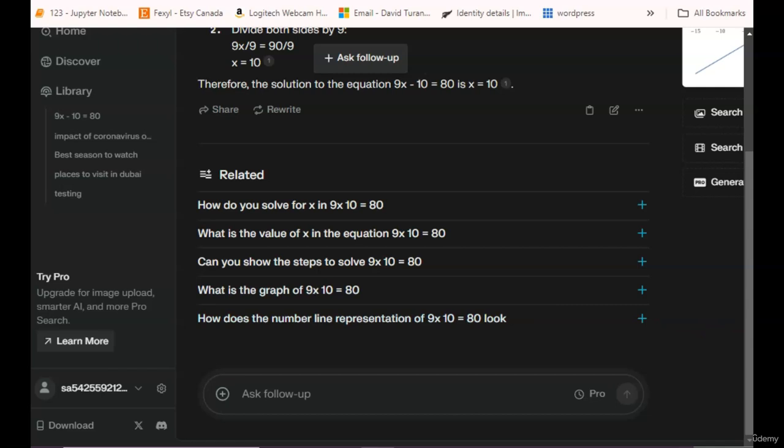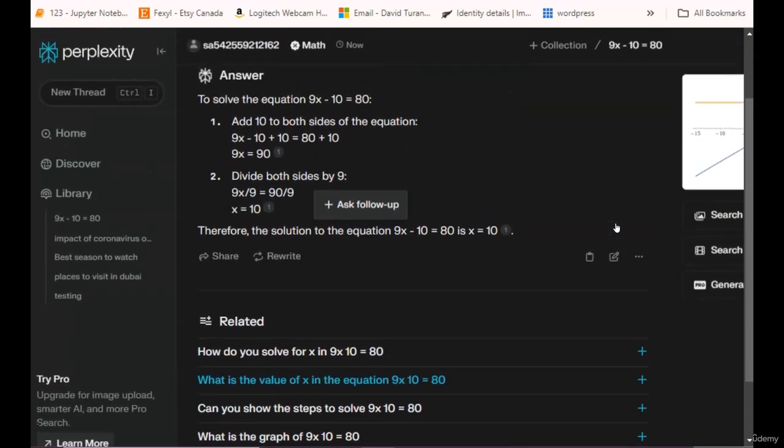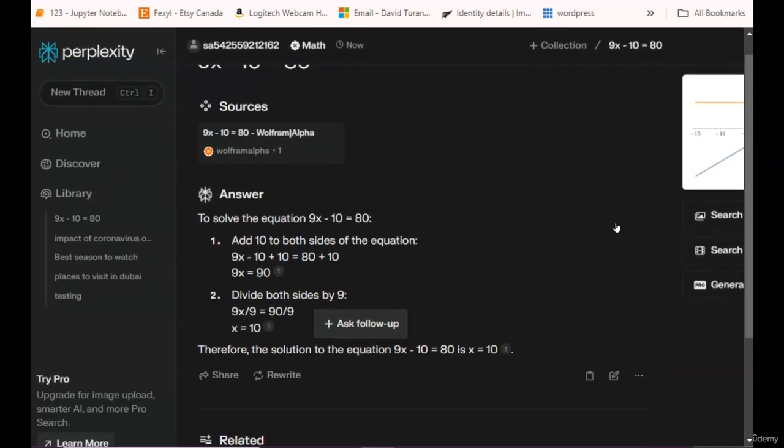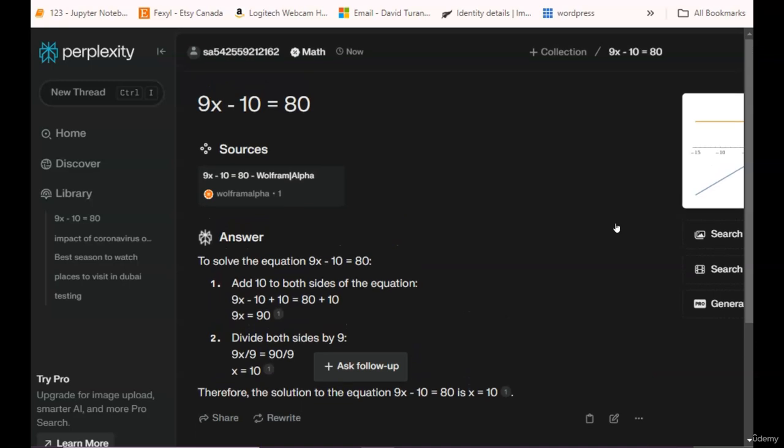So in summary, the focus feature in Perplexity AI acts like a specialized research assistant. It refines your queries, targets specific sources, and provides detailed summaries, all while citing the original sources for transparency. Whether you are doing product research, sentiment analysis, or academic studies, the focus feature helps you cut through the noise and get to the heart of the matter quickly. This feature is a game changer for anyone looking to conduct efficient and effective research.